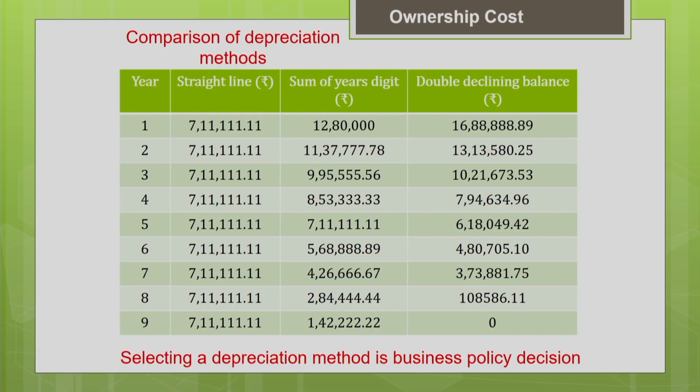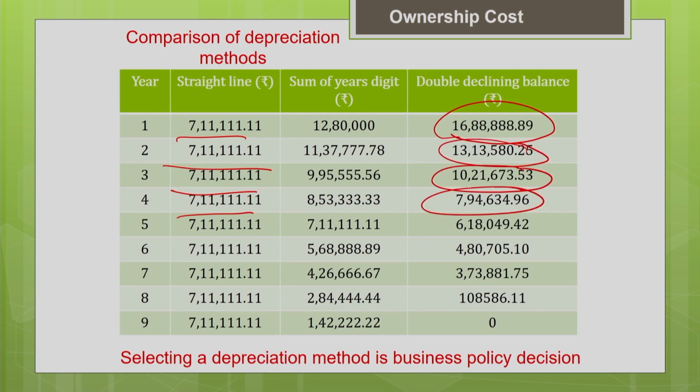Now let us compare the depreciation estimated using 3 different methods. You can see in the straight line method, depreciation is always the same every year. When you compare the years, the double declining method is giving you accelerated depreciation. That means more depreciation in the early age of the machine when compared to the other methods.